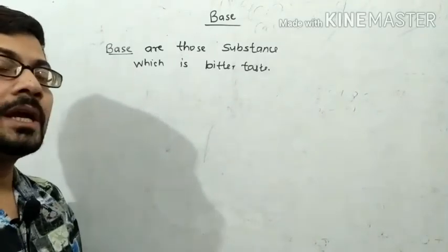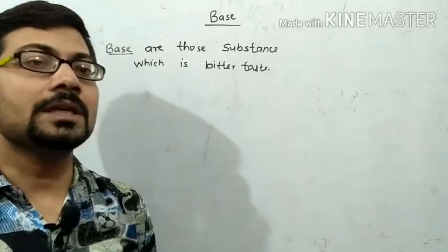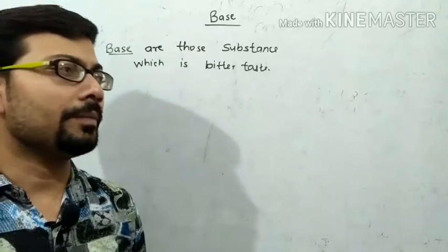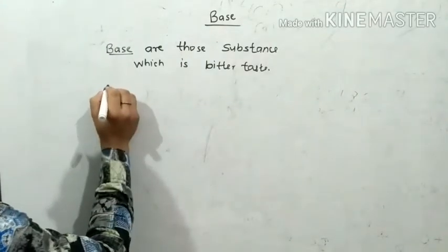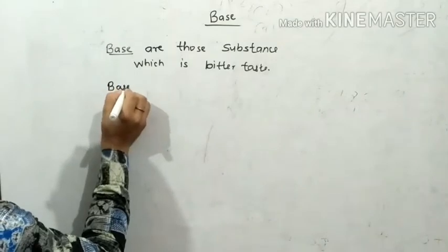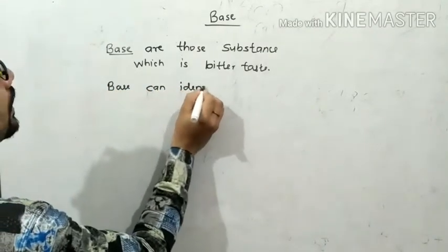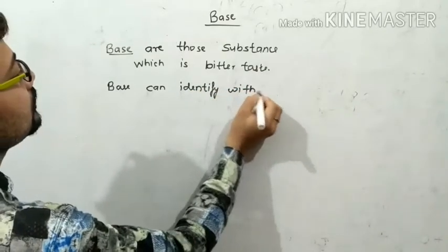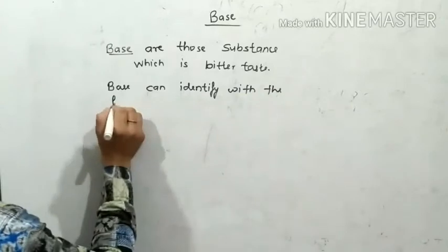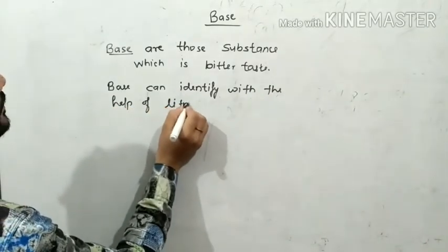And how can we identify that a substance is a base? Bases can be identified with the help of litmus paper.